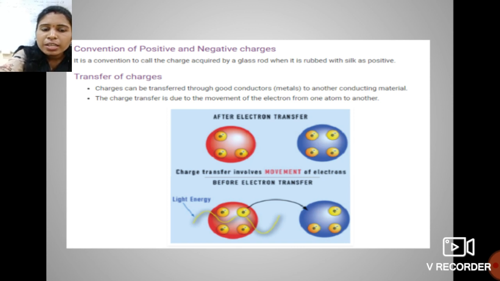Here we see concepts one by one so that you can capture these things easily. Charge transfer is due to the movement of electrons from one atom to another; how this happens, we will see in the next video.